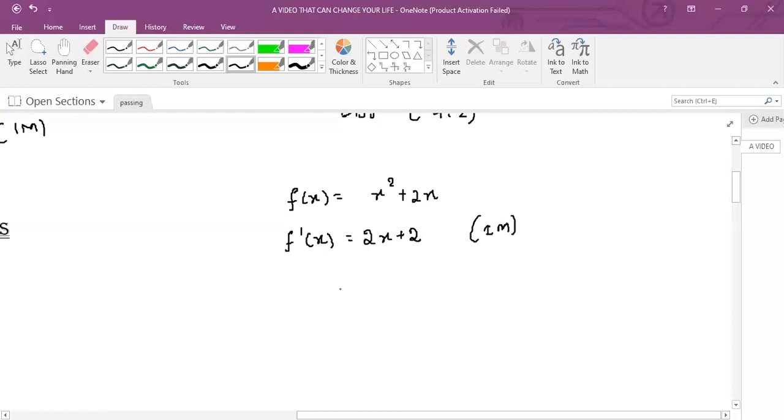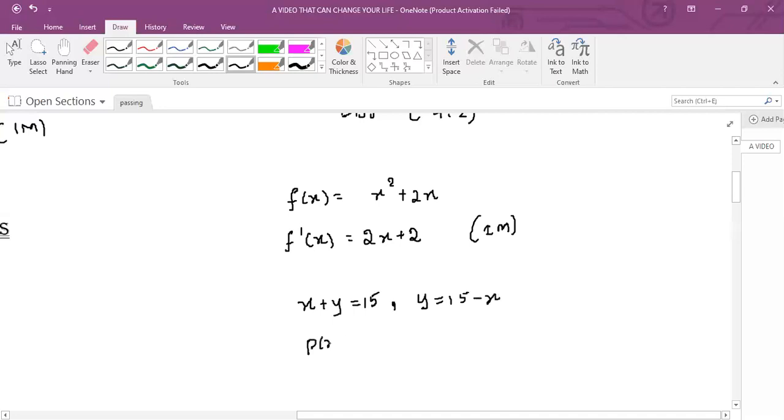And also in the application of derivative chapter, there will be problems like find maxima and minima if the sum of the numbers is 15 and when its product is maximum. In such cases, write x plus y is equal to 15, if the problem says the sum of the numbers is 15, then y is equal to 15 minus x.